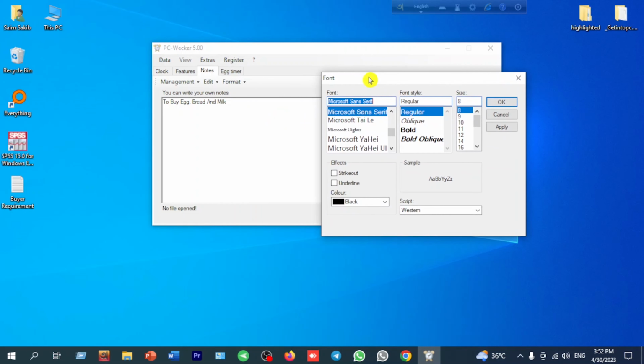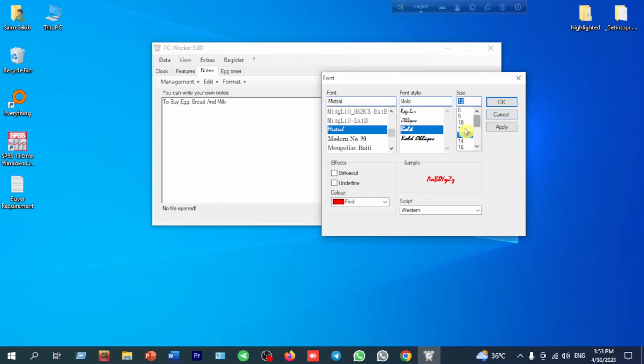Then we can change the design of the text. Like if we want to change the color, we select the color red. Then if we want to change the font of the text, we select a font. Then we can change the style, so we select anything, and if we want to change the size, we change it.